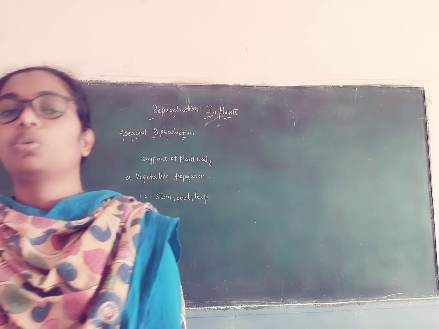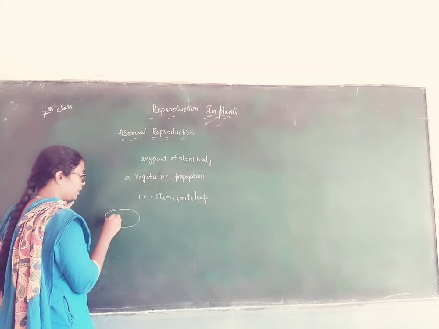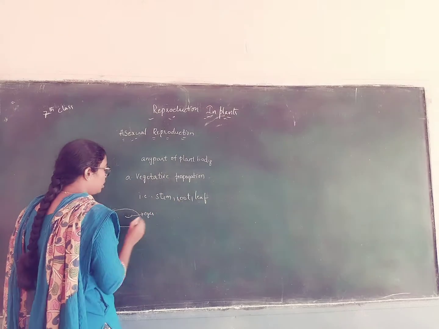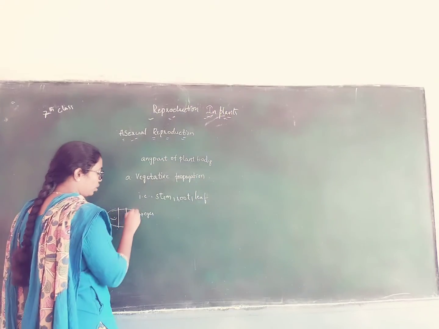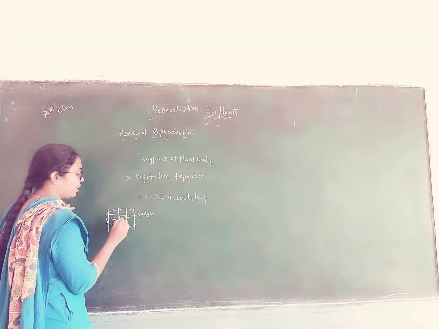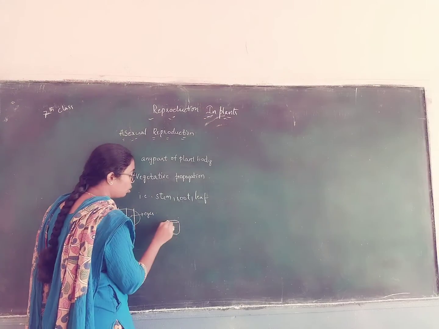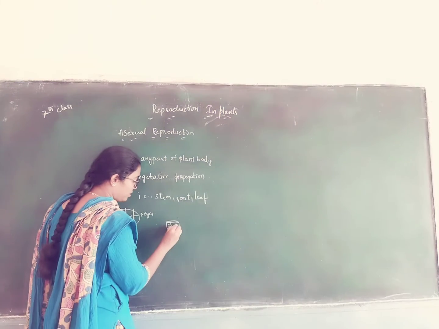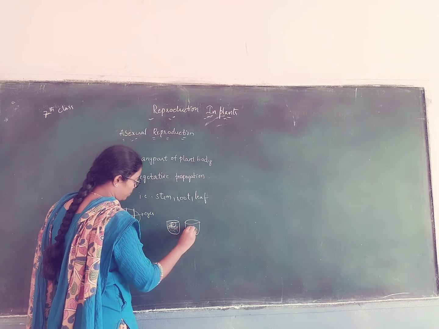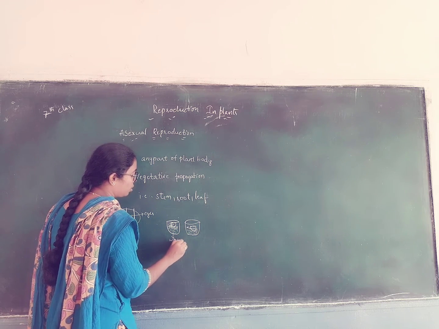So what he did, he took a potato. As I told before, it contains some depressions. These are known as eyes. The farmer cut the potato into pieces, one containing an eye and the other not containing an eye. He took a cup, filled it with soil, and placed a potato piece with an eye, and also a potato piece without an eye. He marked this one with eye and this one without eye.